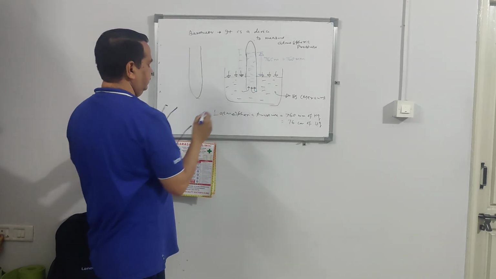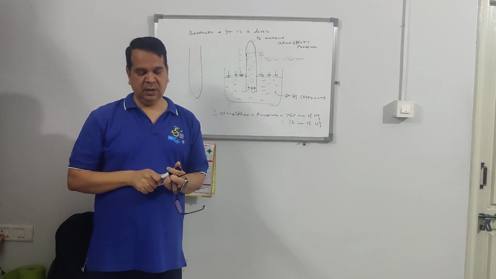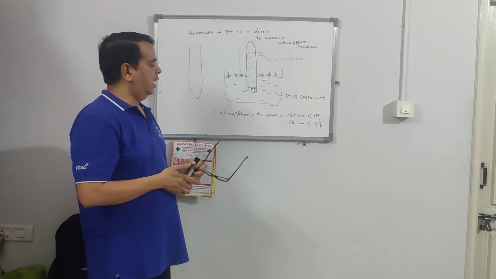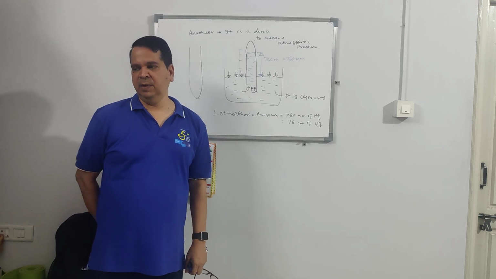So the barometer is a device which is used to measure the atmospheric pressure. And the value of atmospheric pressure is 760 mm of mercury.